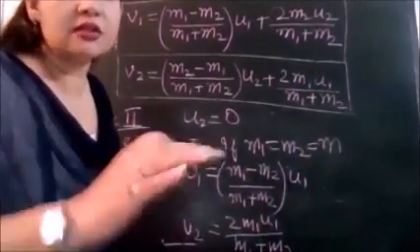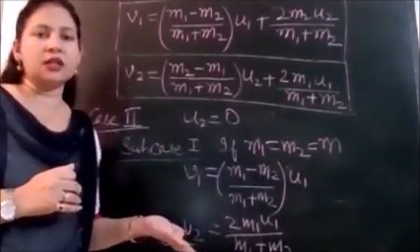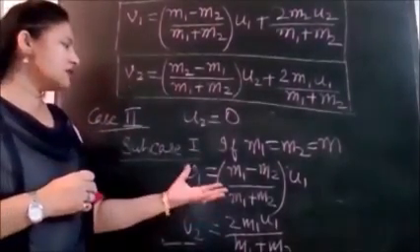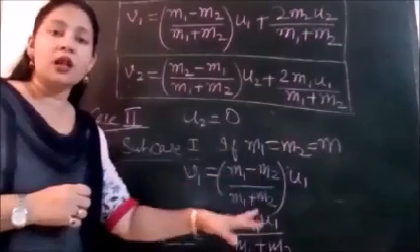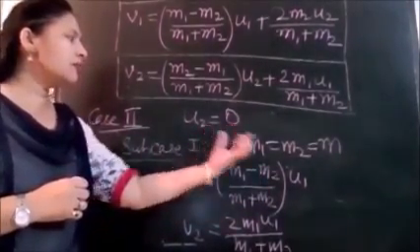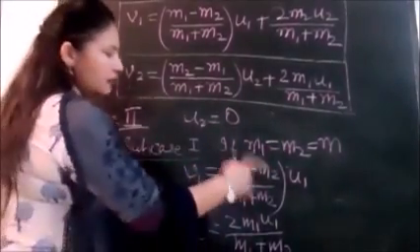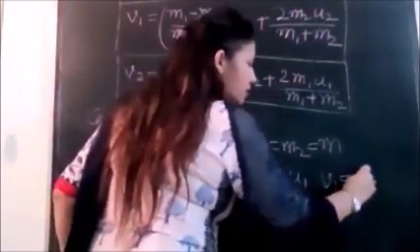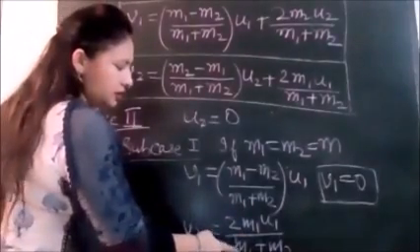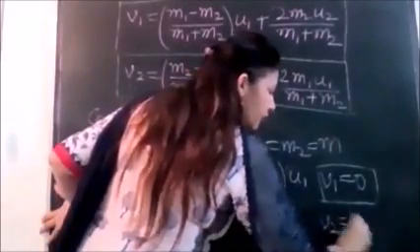Now we will discuss the three subcases: with masses equal, with one mass exceedingly large as compared to the other, and with one mass exceedingly small as compared to the other mass. So this is the first subcase, if masses are equal and the second object is also stationary. So put masses equal to m now. So what will be v1? m1 minus m2, this term vanishes. So v1 equal to 0. And how much is v2? Put m1, m2 equal, then this will be 2m over 2m into u1. So we have v2 equal to u1.